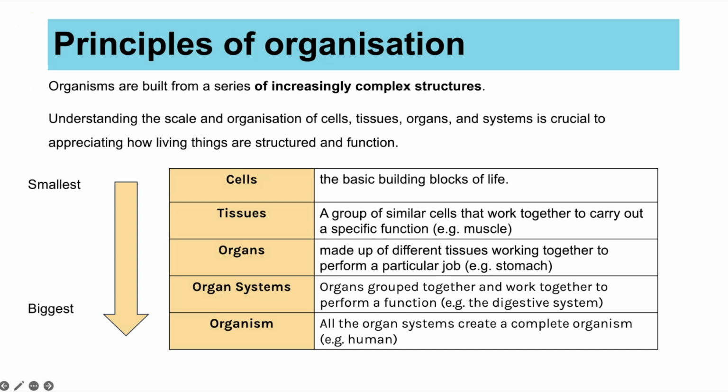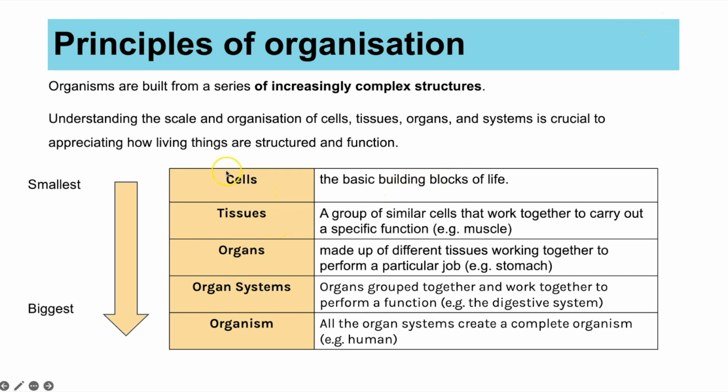So this term organisation is referring to all of the different structures within an organism and how those increasingly complex structures work together to create a final organism. You need to know about cells, tissues, organs, organ systems and organisms. Cells was all of topic 1, which if you haven't watched my video on topic 1, I'll link it up here. So cells are the smallest of the structures.